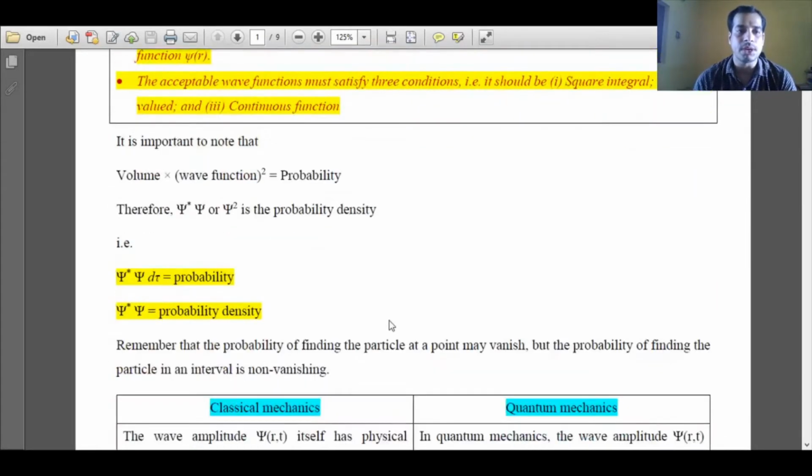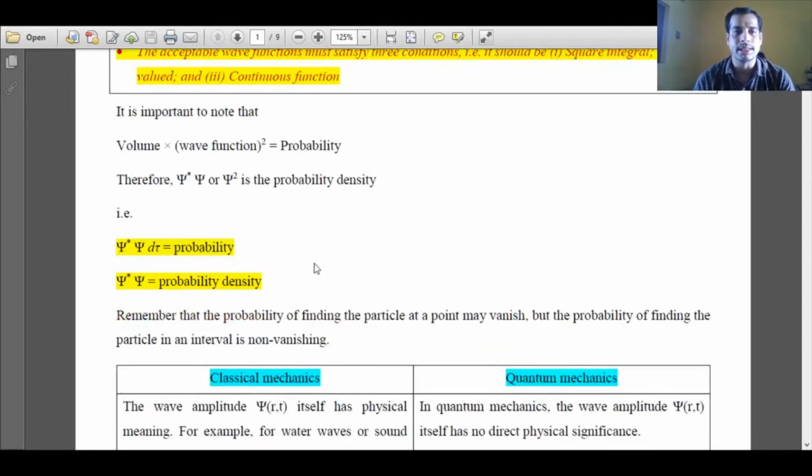So it is important to note that any volume element multiplied with the square of the wave function gives probability. So by this logic, if we take only the square of the wave function, or the complex conjugate and its wave function, then it will be called probability density. In short, I can also write psi star psi d tau is probability, whereas psi star psi gives only the probability density.